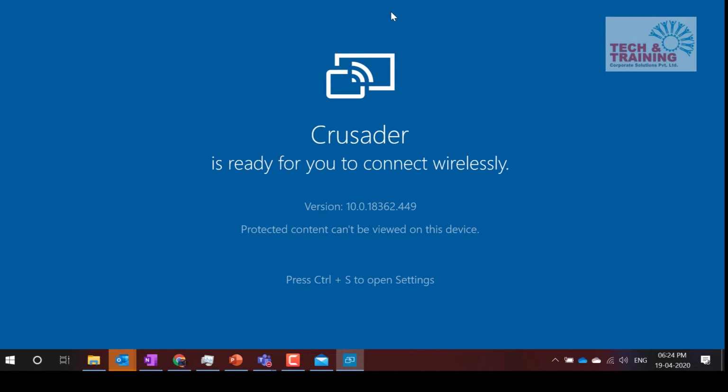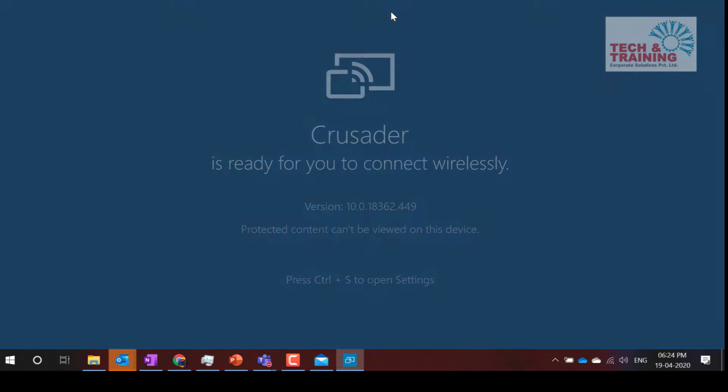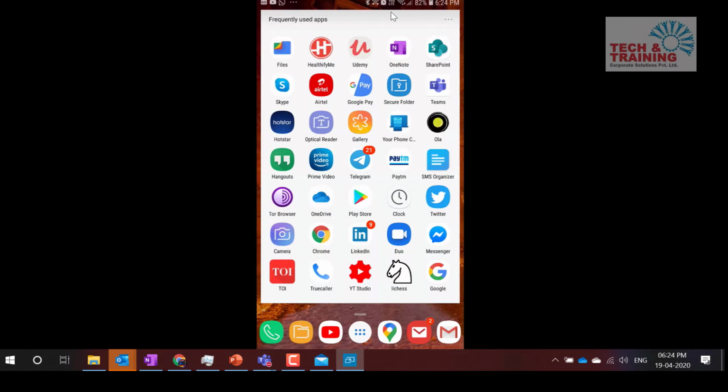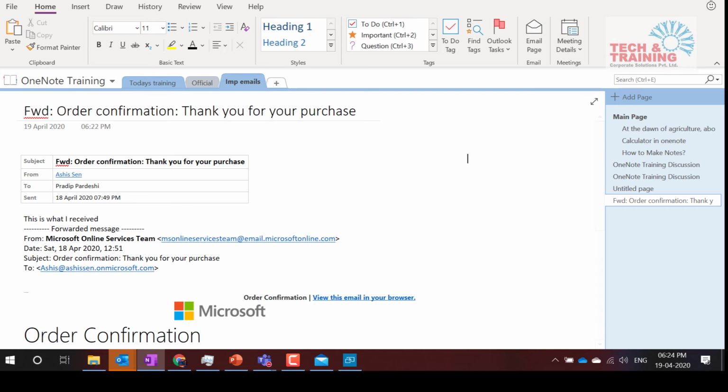Meanwhile I'm connecting to this phone. In order to use OneNote on your mobile, you will have to use the same email ID that you have used in the OneNote application. Okay.